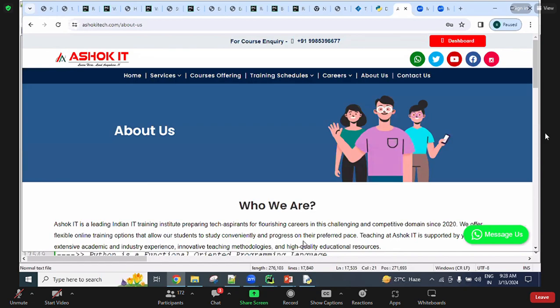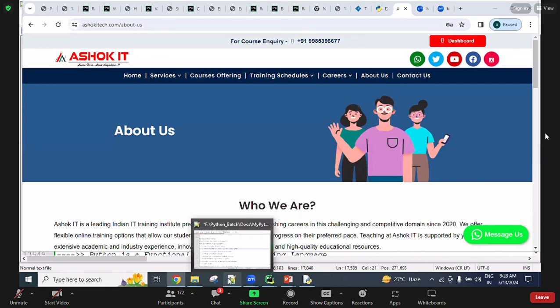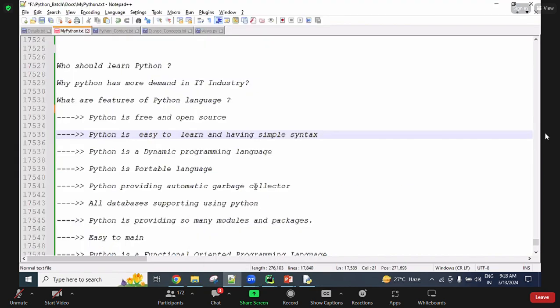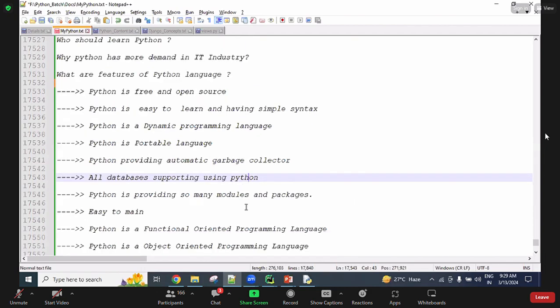Sir, is Django a front-end framework or a back-end framework for Python? Yes, Django is purely back-end development related. You will still need React or Angular or something similar for front-end development, so you can learn React or Angular with the back end.